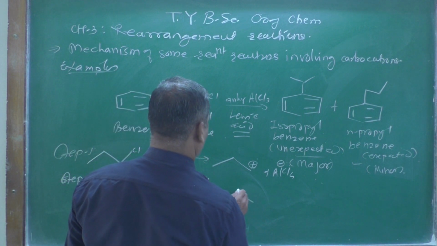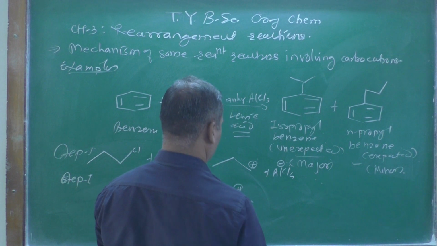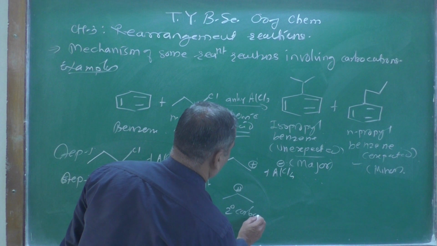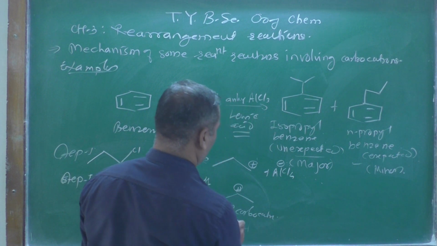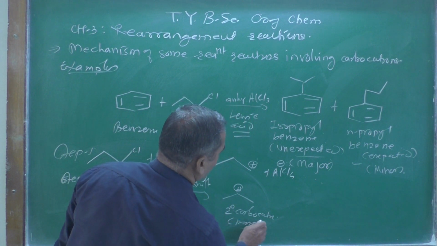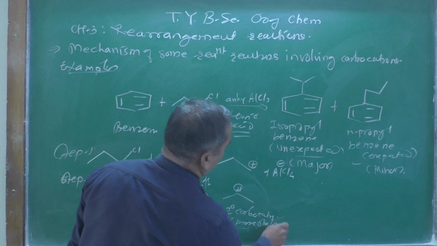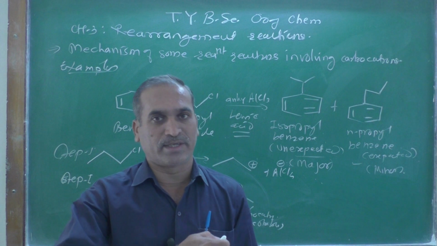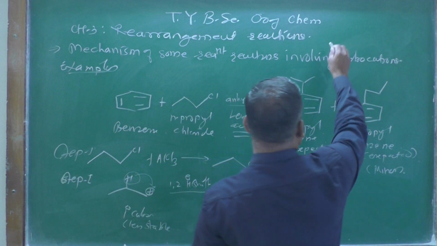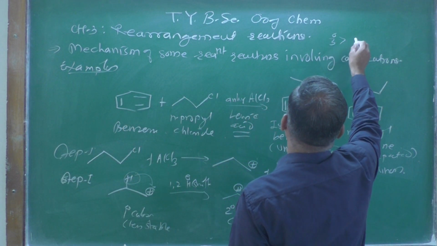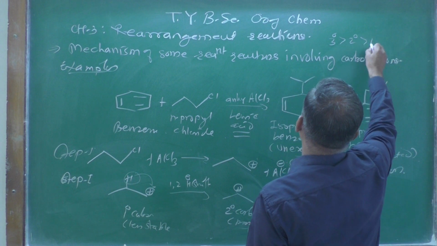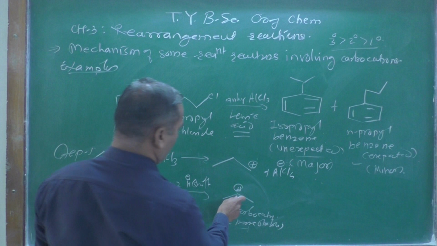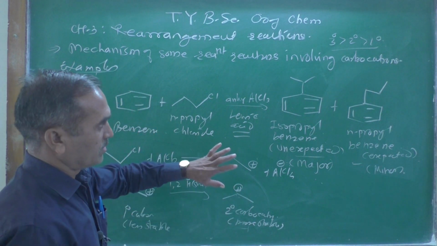You are going to get a positive charge here, CH3, and now this is a secondary carbocation, and a secondary carbocation is more stable. As we know, the stability order of carbocations is that tertiary is more stable than secondary, which is more stable than primary. This is the stability order.